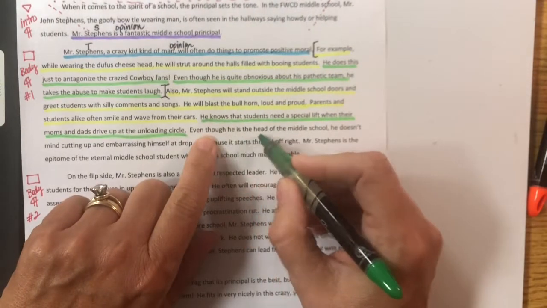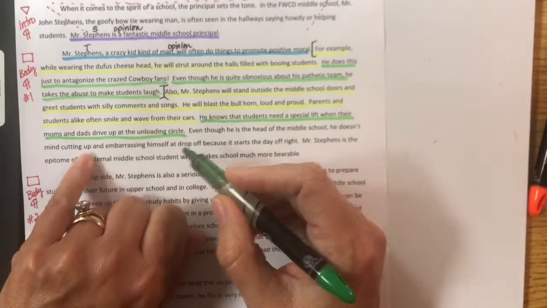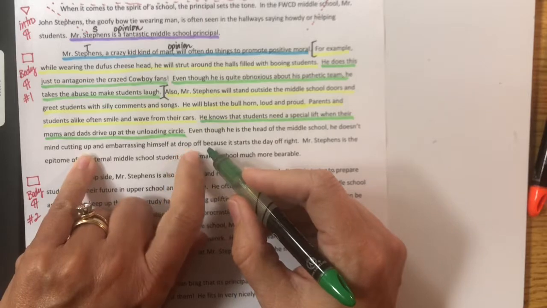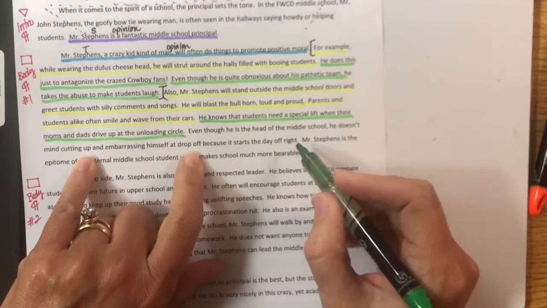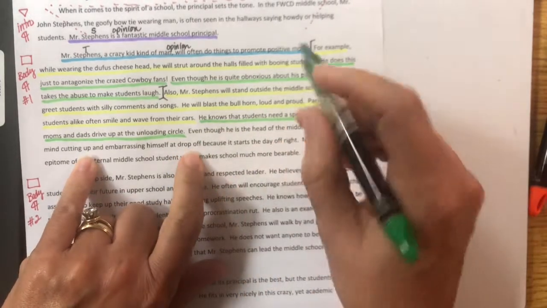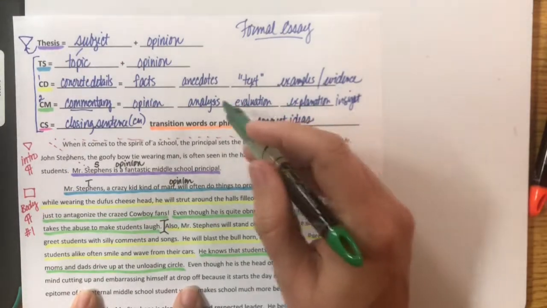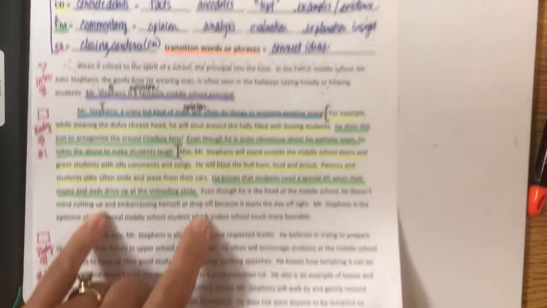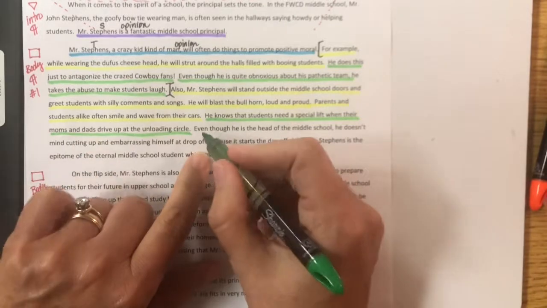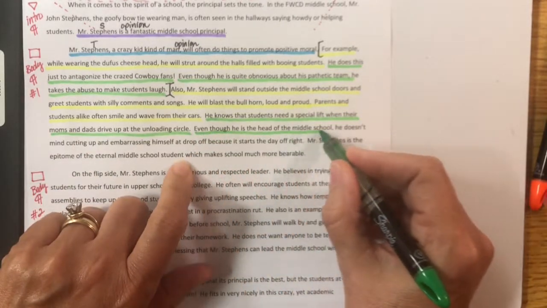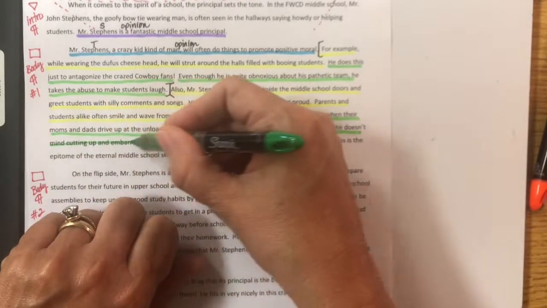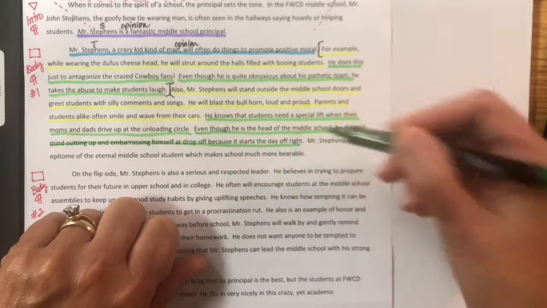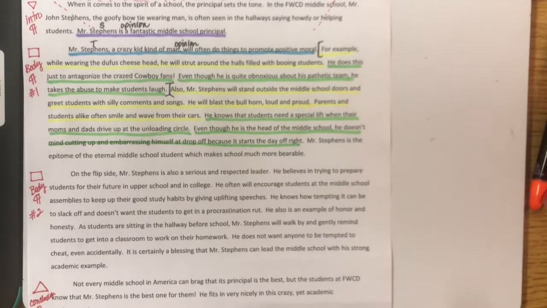Even though he is the head of the middle school, he doesn't mind cutting up and embarrassing himself at drop-off because it starts the day off right. I think that's explaining and analyzing even more why he does that. Why does he stand out there with the bullhorn? So I think that's more analysis of him. I'm sorry, I covered the words a little bit, but mostly just try to underline.